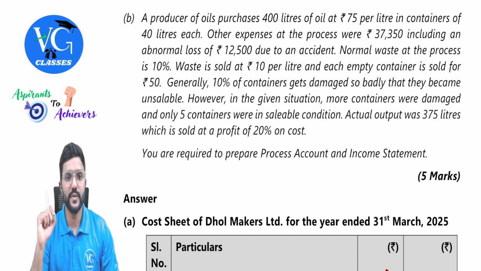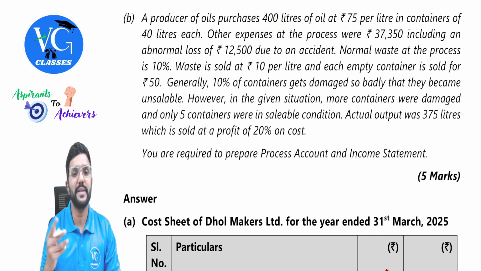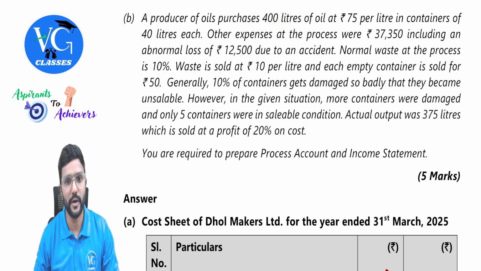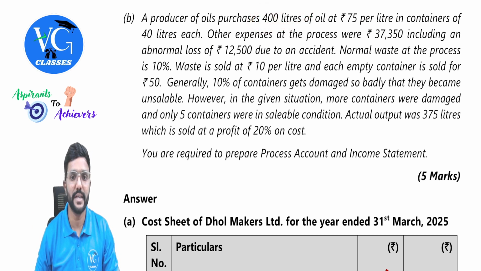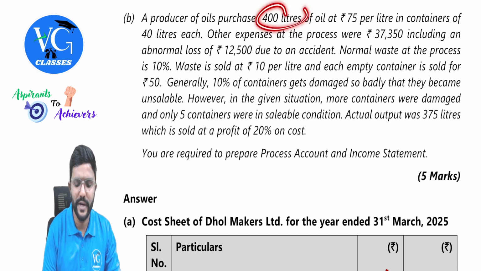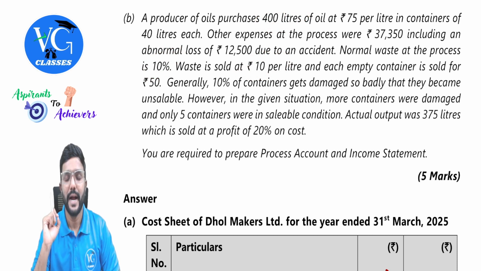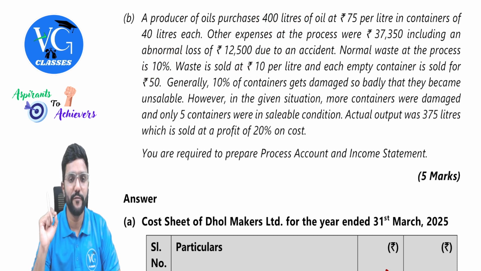Normal waste at the process is 10%. So 400 liters is the input, 10% of that, that is 40 liters, is a normal loss. Waste is sold at 10 rupees per liter. So 400 into 10% gives 40, 40 into 10, 400 rupees is the scrap value for normal loss. And each empty container is sold for 50 rupees.